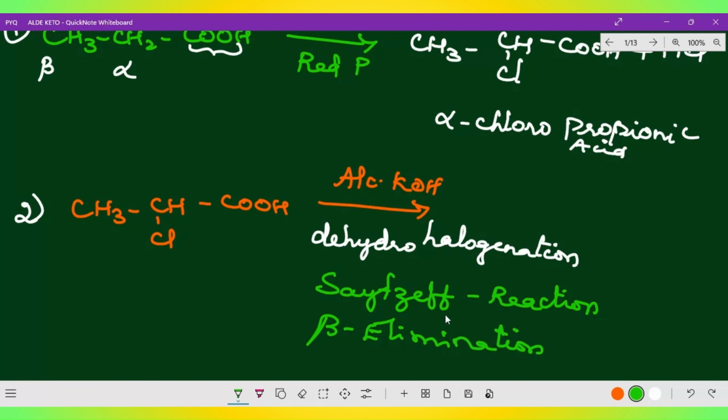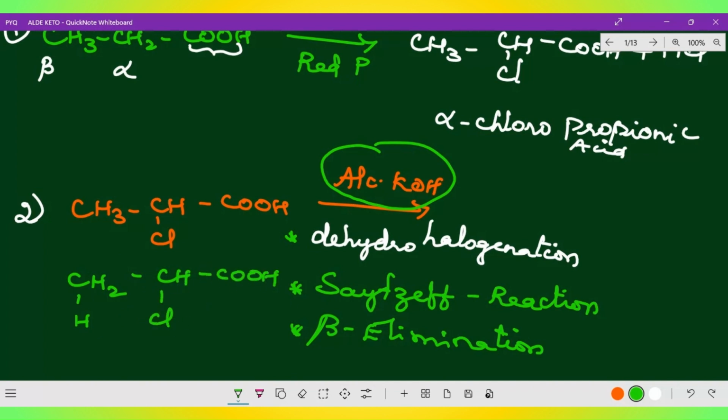So beta elimination reaction. See, these are the important points you should remember for alcoholic KOH. Now here I just wanted to mention CH2 instead of CH3, one hydrogen removed, and CHCl here, and here COOH.